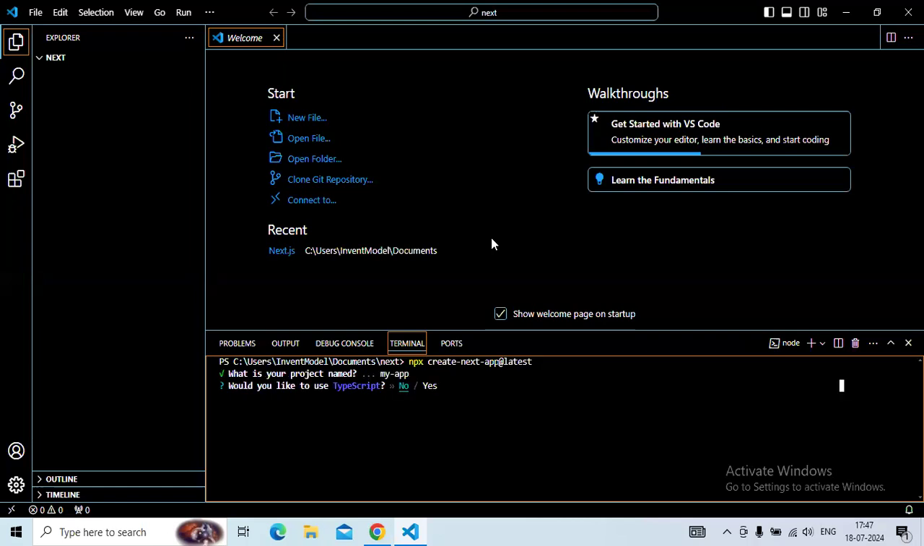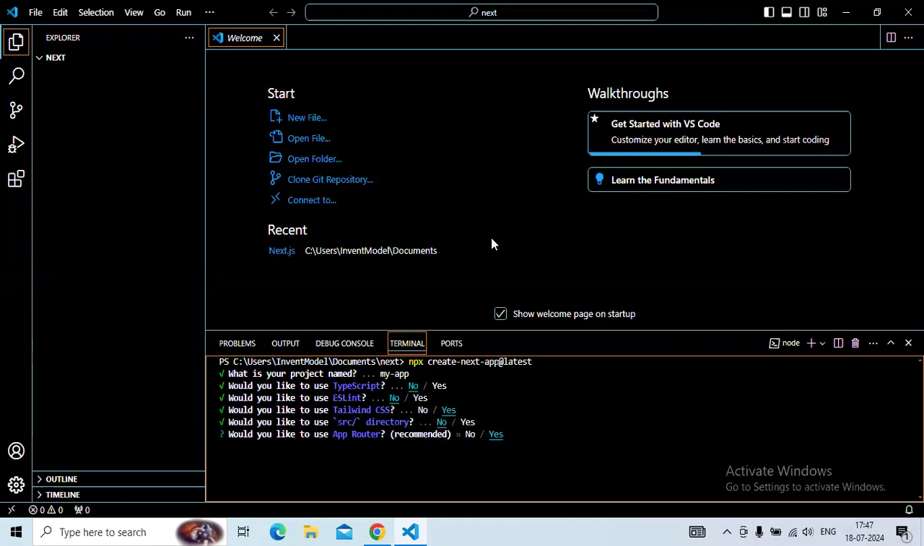Would you like to use TypeScript? No. Would you like to use ESLint? No. Would you like to use Tailwind CSS? Yes. Would you like to use the source directory? No. Would you like to use the app router, which is a new feature? Yes. And would you like to customize the default import alias? Import alias allows you to define a shorter and more descriptive name for a file, path, or module instead of its full path. This can help to simplify code in a complex structure. So we will not customize any default alias. We will just press no.